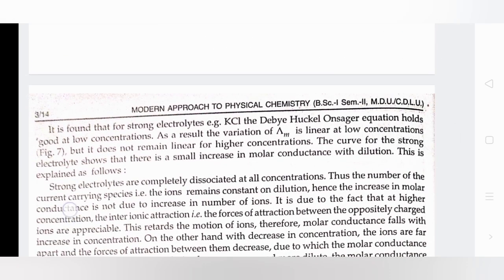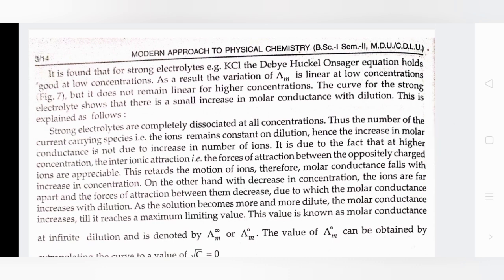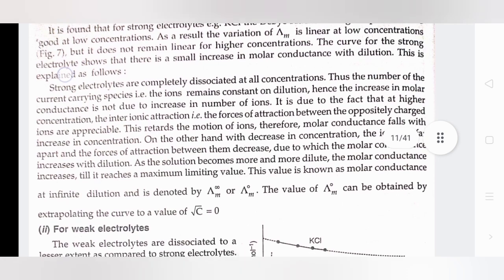It is found that for strong electrolytes, for example KCl, the Debye-Hückel-Onsager equation holds good at low concentration. As a result, the variation of Λm is linear at low concentration, figure 7, but it does not remain linear for higher concentration. The curve for strong electrolytes shows that there is a small increase in molar conductance with dilution. This is explained as follows: strong electrolytes are completely dissociated at all concentrations. Thus, the number of current carrying species, i.e. the ions, remains constant on dilution. Hence, the increase in molar conductance is not due to an increase in the number of ions.